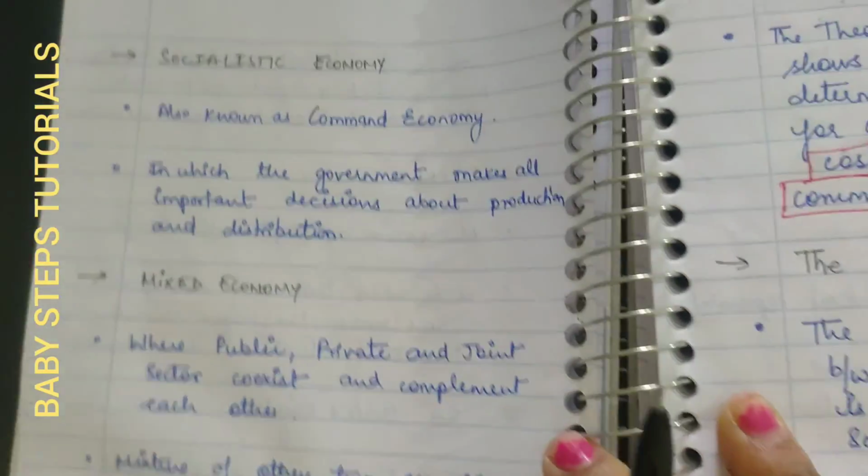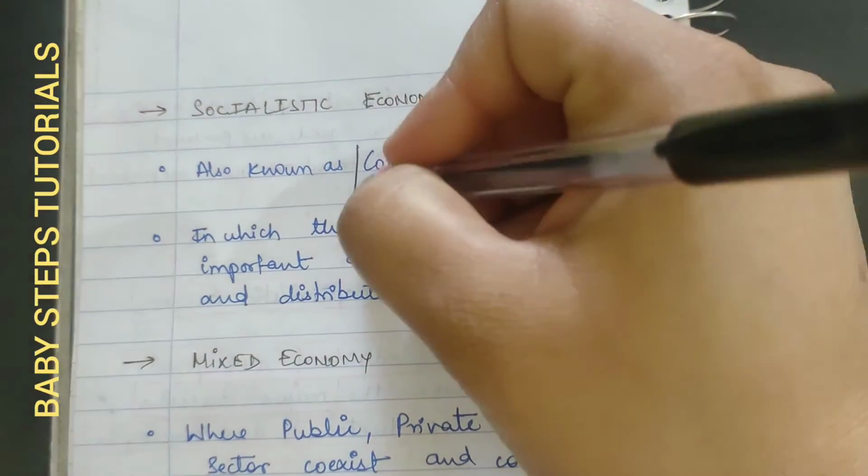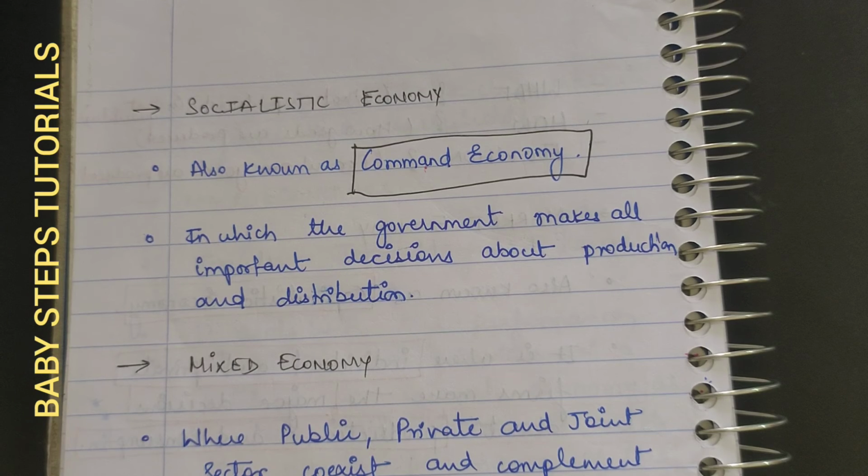Now the next topic is socialistic economy. Socialistic economy is what? Socialistic economy is known as command economy. Here the government makes all the decisions, and private firms have very little authority in it. Only the government is going to make all the decisions.